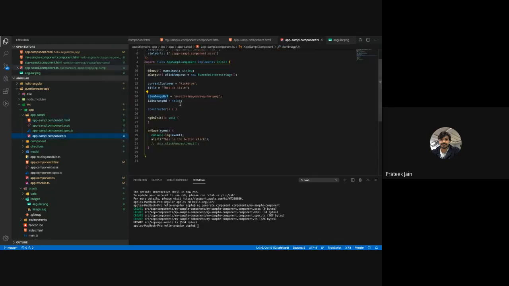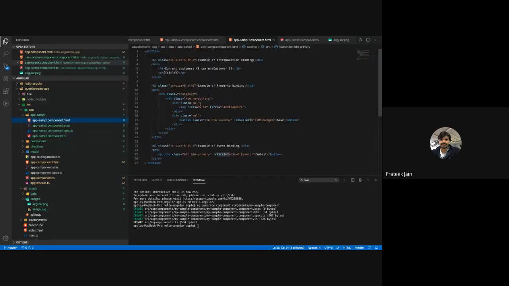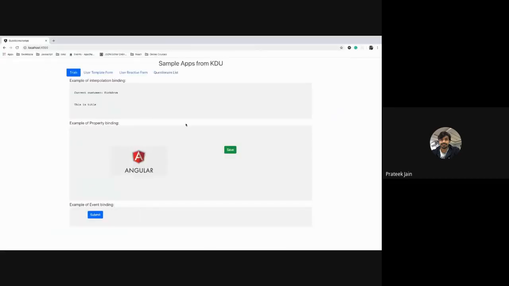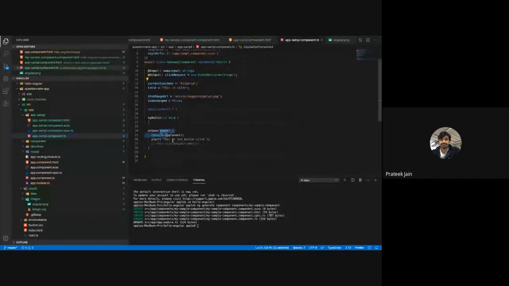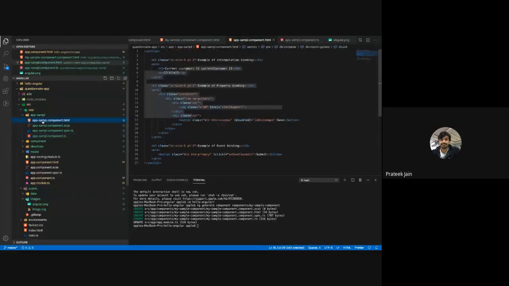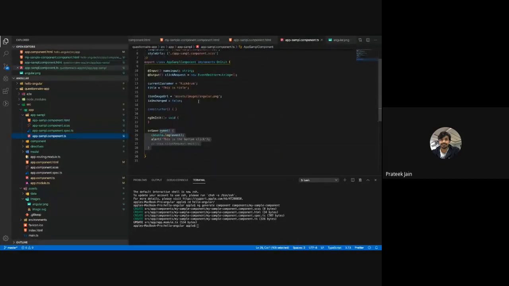Just understand this important part: you have these things in your code and you are actually seeing them on your HTML. HTML is getting rendered on your front end. But from here I cannot change the value of my variables, or this image or anything. What I can do is click on this, and actually I am calling this alert, which is written in my component file. So I am interacting from my HTML to my component file, and the variables are interacting from component to my HTML. This way, from component to HTML and HTML to component is what is happening right now.